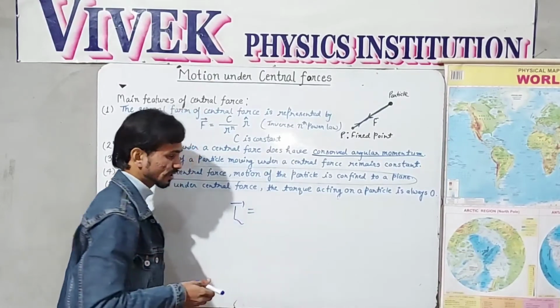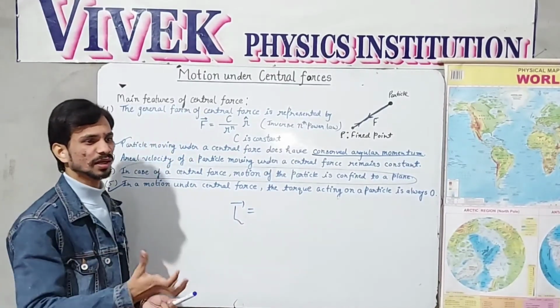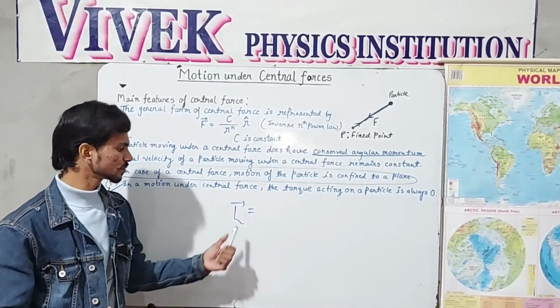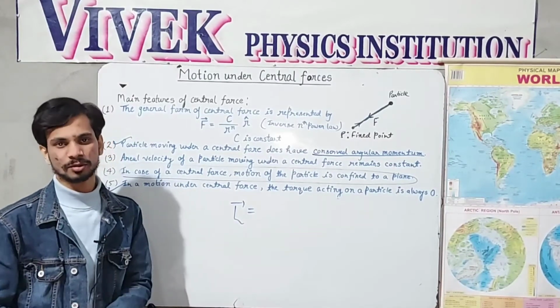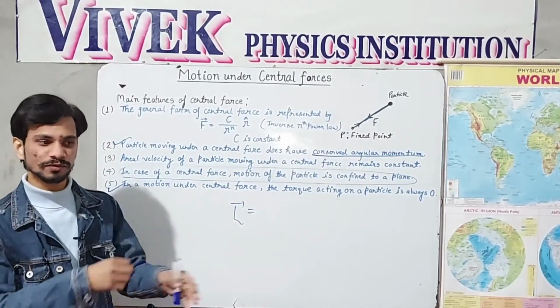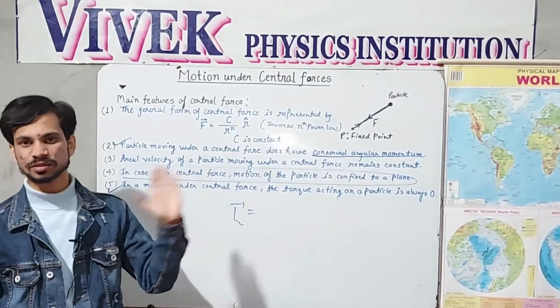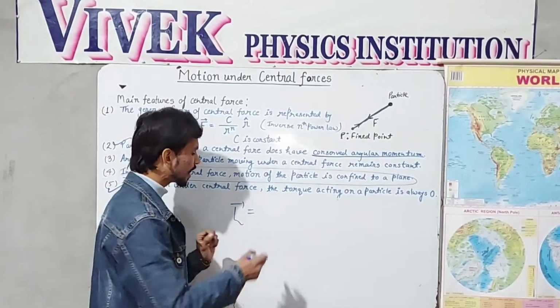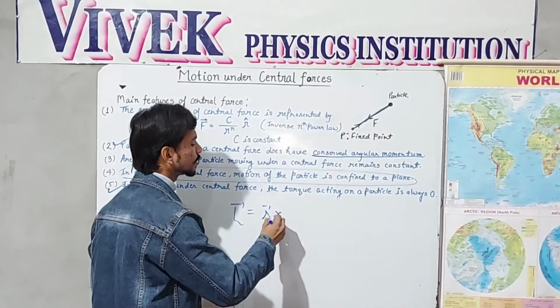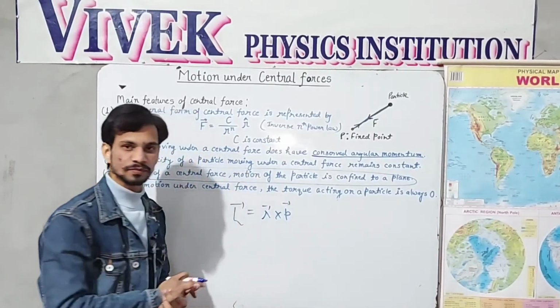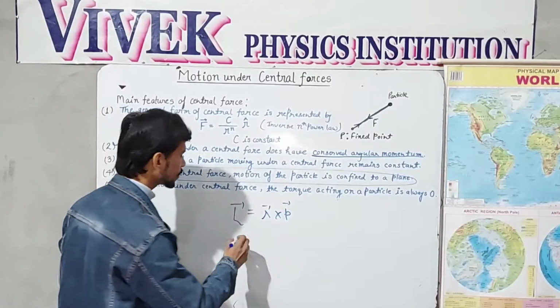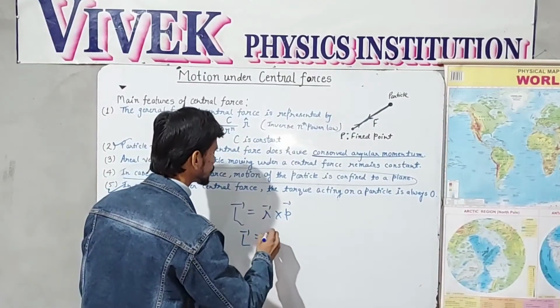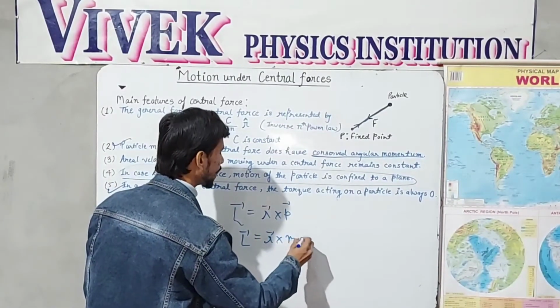If any particle moves under a central force, then it may have angular momentum. If I take the same example again of the earth around the sun, then it may have some angular momentum. So L equals r cross p, or L equals vector r cross mv.